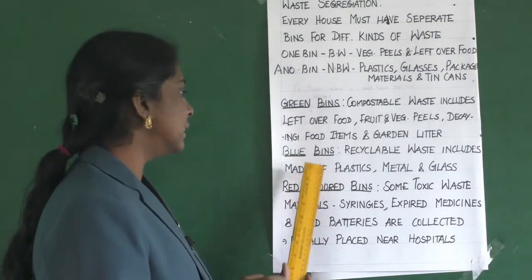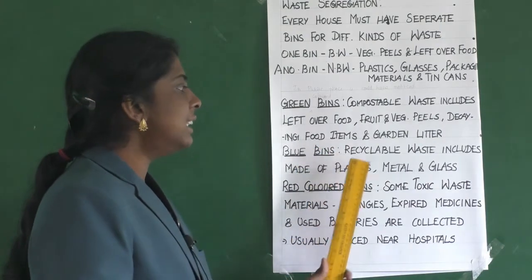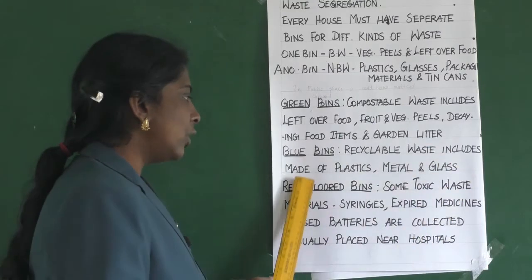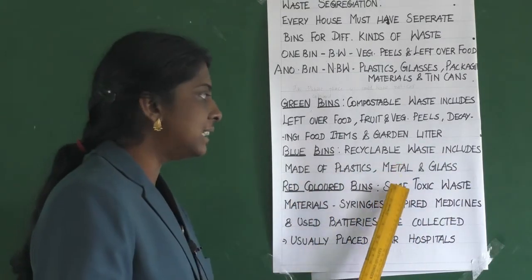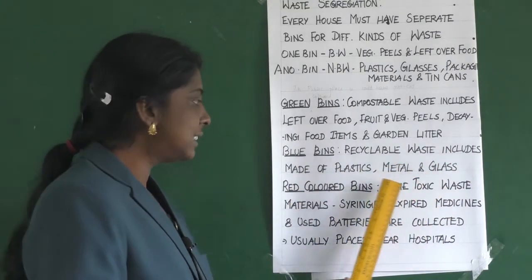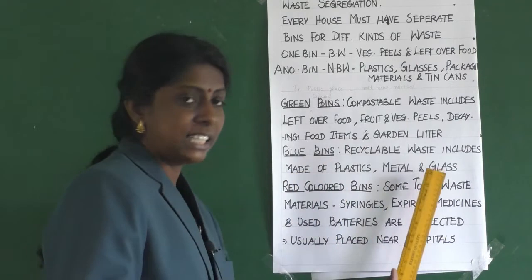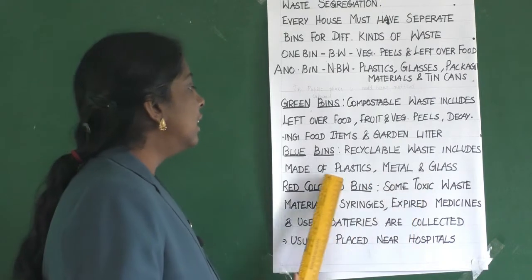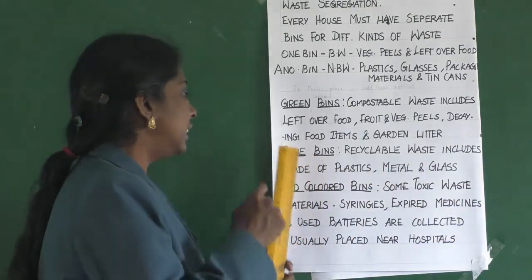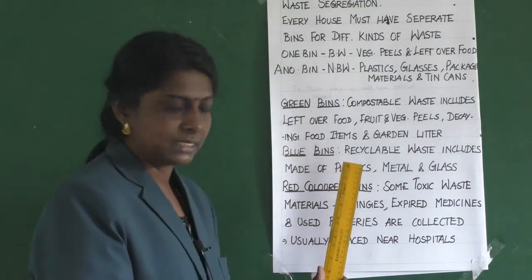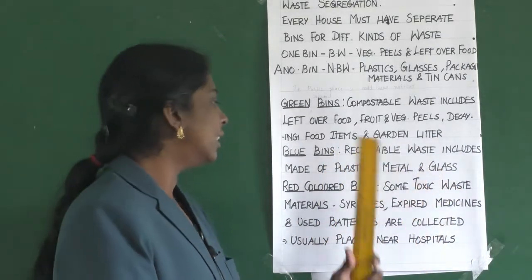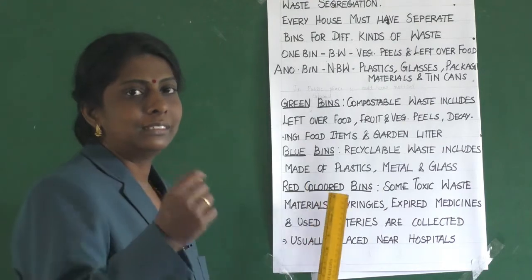Then next thing is about blue colored bins. Blue bins are for recyclable waste, which includes things made of plastics, metal and glass. So these things we can recycle. The products which can be recycled will be disposed of in the blue colored bins, like plastics, metal and glass. Okay. Next thing is about red colored bins.